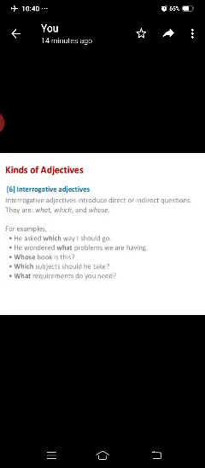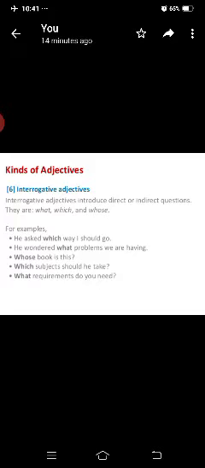He wondered what problems we are having. Here, what is the interrogative adjective. Whose book is this? It means he is asking this book belongs to whom. The whose is the interrogative adjective. Which subjects should be taken? Here, which is the interrogative adjective. What requirements do you need? Here, what is the interrogative adjective.